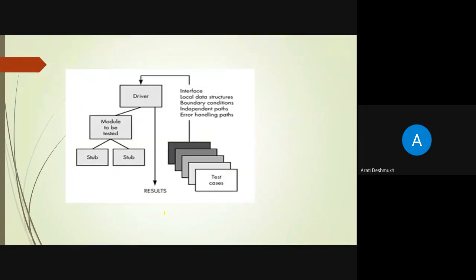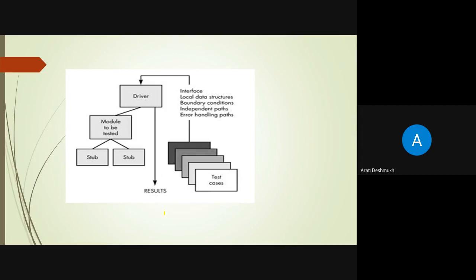This is the diagram of unit testing. This is very important. We can see that there is a driver and a stub. So what is the driver? The driver is a tool used to control and operate the software which is to be tested.